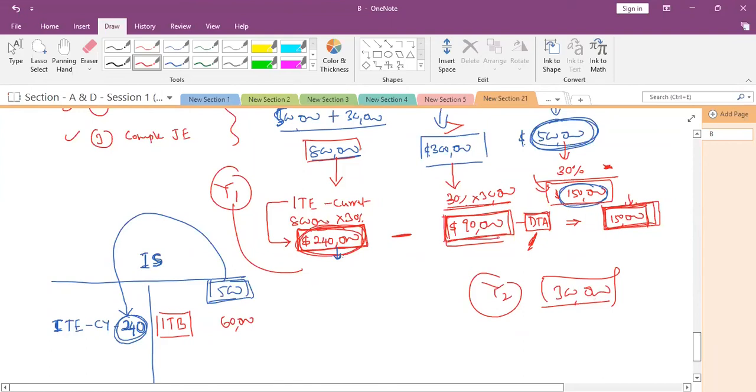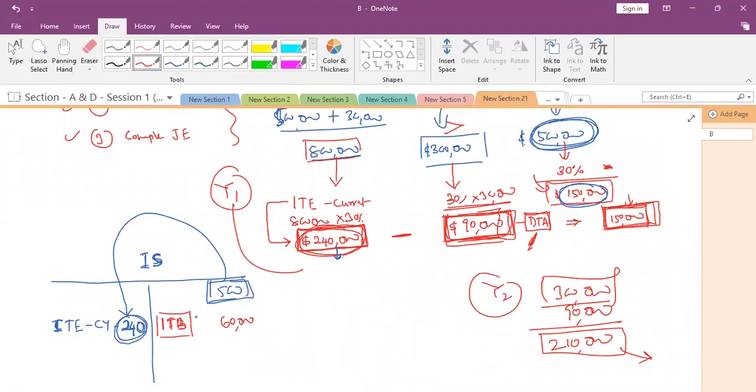Already how much deferred tax asset is showing? 90,000. So we will deduct this 90 and we will be paying to the income tax department how much? 210 only. So are we going to get benefit, income tax benefit? Yes, in future we will get that. But it is recognized today or not? Yes, this benefit is recognized today.